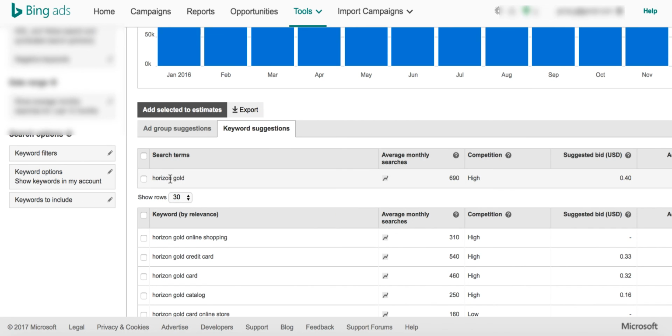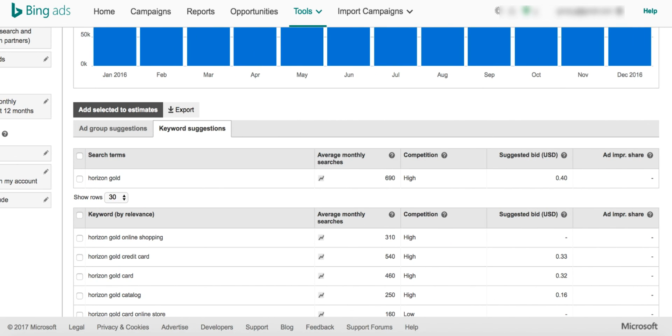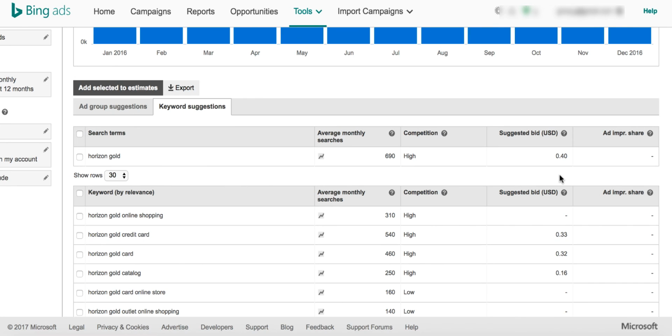So it gave horizon gold as a keyword search that we have, and 690 is the monthly average search. It's pretty high in competition, and the bid rate is 0.40. As I said, guys, we have set up $1 as the bid rate, but 0.40 is the highest at this point in time. So if you want to outbid, you can increase and bid this particular term at $1. That way your ad will be on top of all the other people, so you could actually get the click.